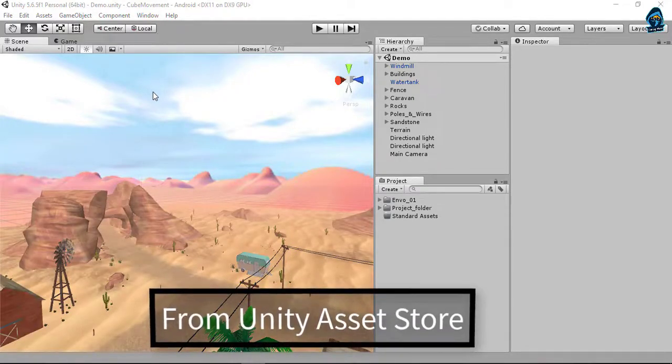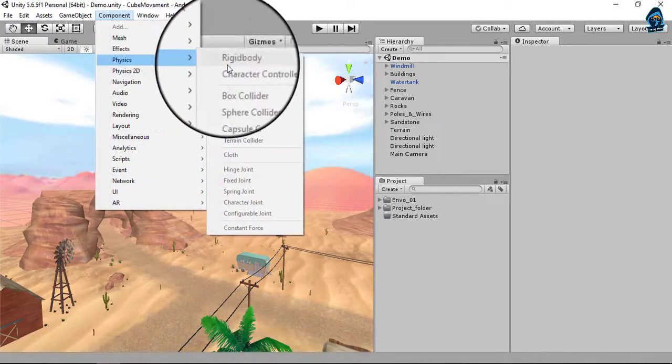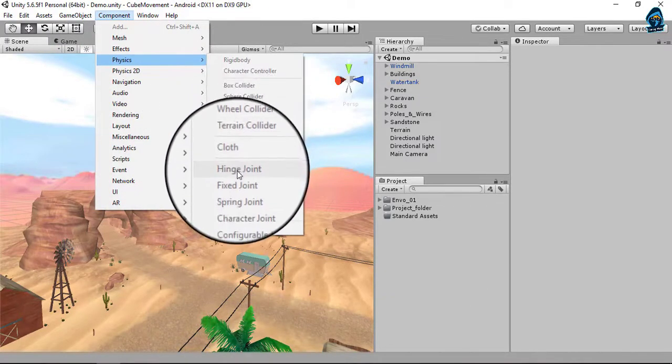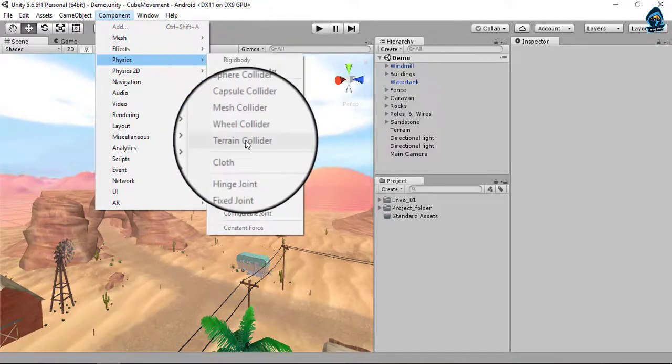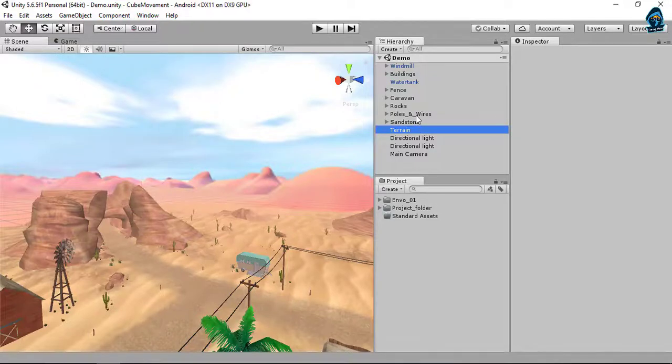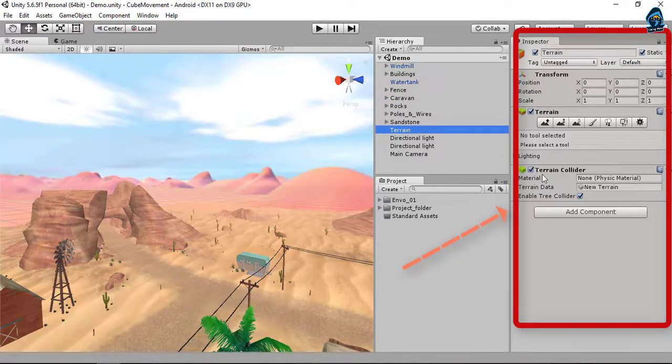Now to find the colliders in Unity, go to Components and Physics. These are the colliders present in Unity, from box to terrain, and many other features are also included. Now, make sure you know what a component is. A component is actually a property that is added in the inspector to any game object.